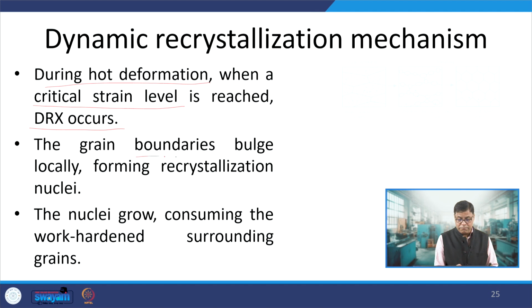In this case, the grain boundaries bulge locally and form the nuclei for the recrystallization. These nuclei grow by consuming the work hardened surrounding grains.